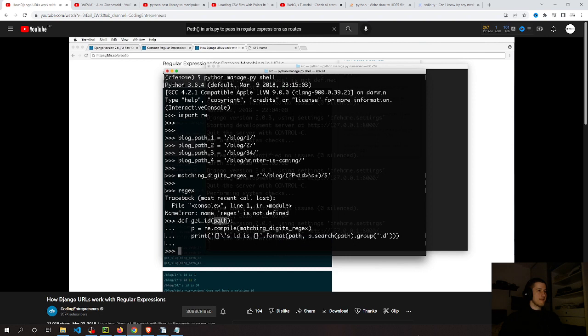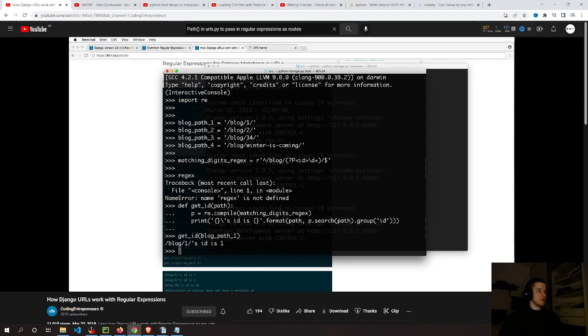Now, this is a very simple method that essentially takes in a string, like one of these, and then it compiles a regular expression, that's what this does, and then it searches in that regular expression for the group, also known as that keyword, which we call id. And that actually grabs it for us. So if we get the id of any of these paths, like blog path 1, and so on and so forth, we see that that id is 1.